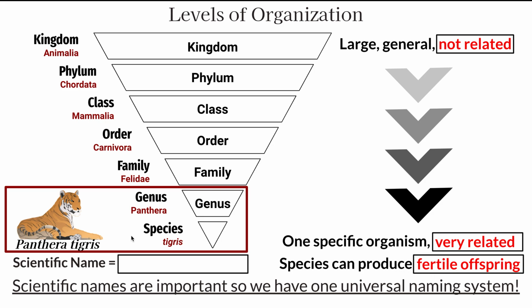Okay? Now let's remember the scientific name, el nombre científico es obtenido, we obtain it by getting the genus and the species. Okay? El genus y la especie es lo que hace el nombre científico. So with your highlighter, con tu resaltor, you're going to highlight scientific names. Son importantes because they create one universal naming system. Nombres científicos son importantes porque ahora tenemos un sistema universal para nombrar organismos.